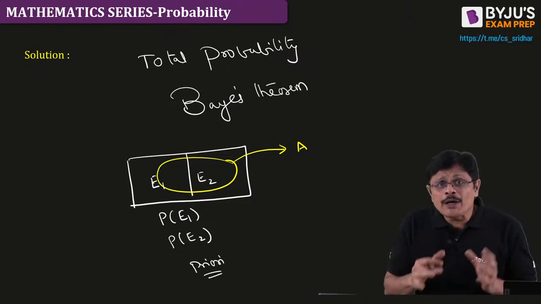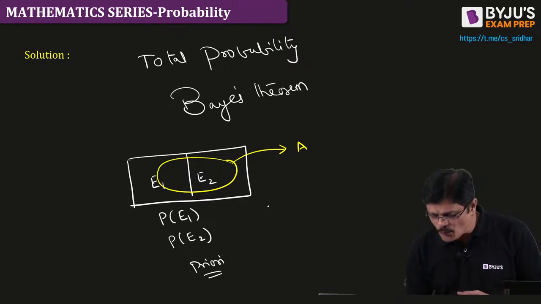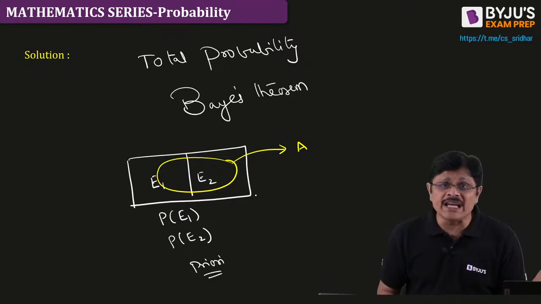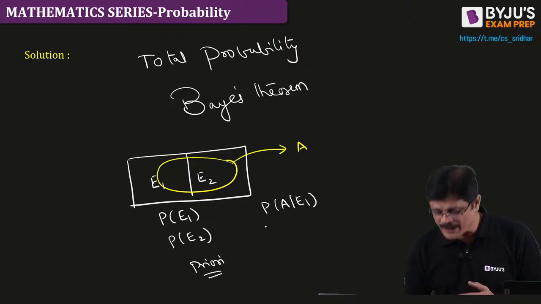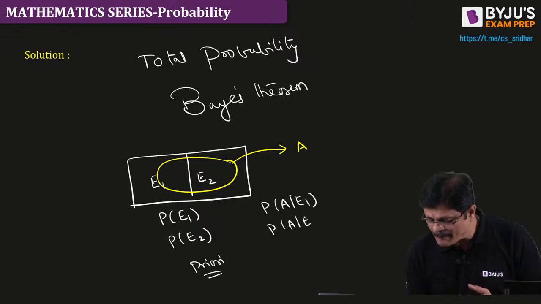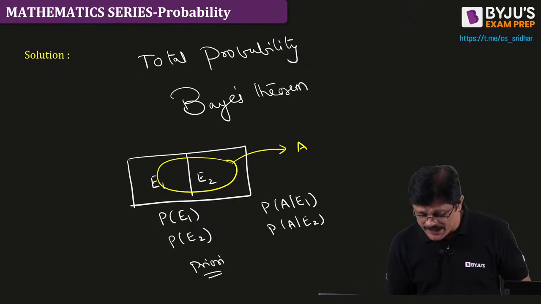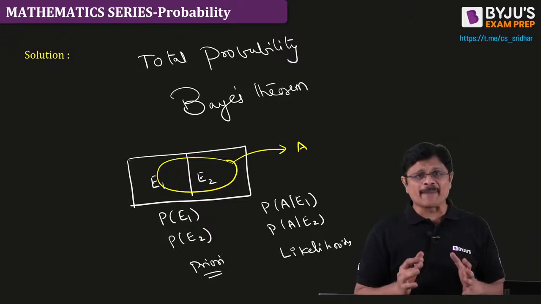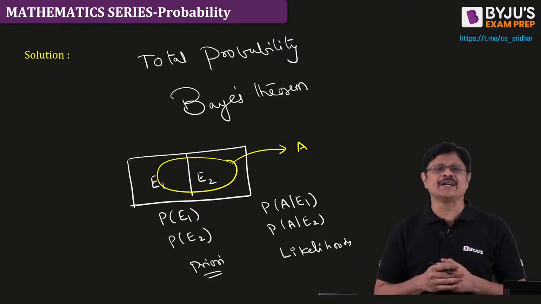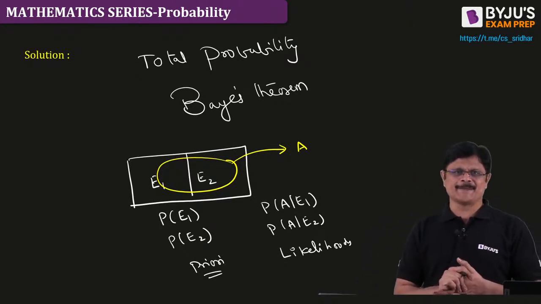Now, following these events, another event A is happening. When A is happening following E1 and E2, we can find the probability of A when E1 has happened, and the probability of A when E2 has happened. We call them conditional probabilities, and we generally call them likelihoods. That is, how likely it is that event A happens given E1 and E2, my dear friends.